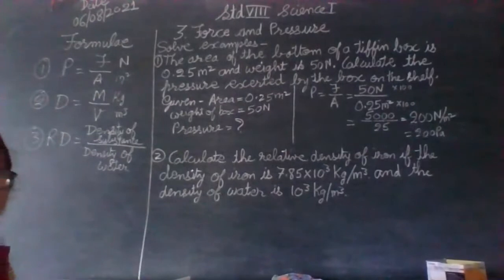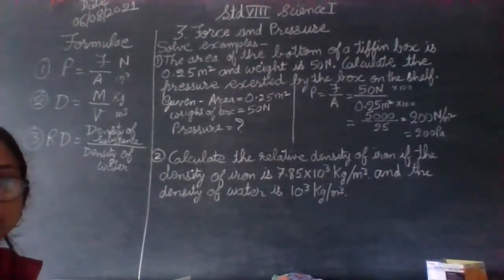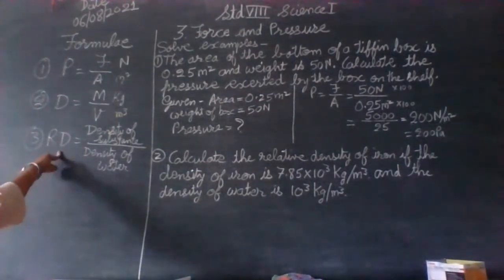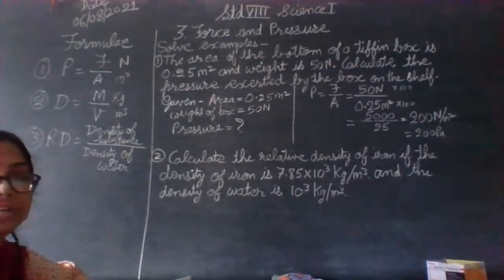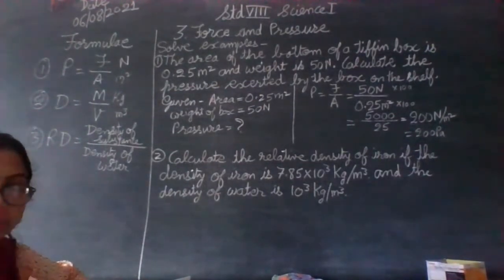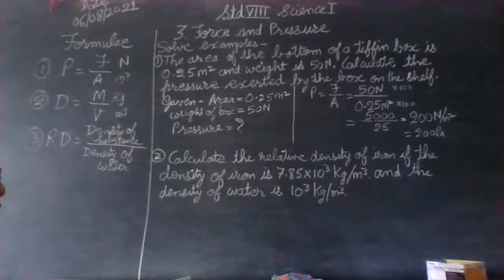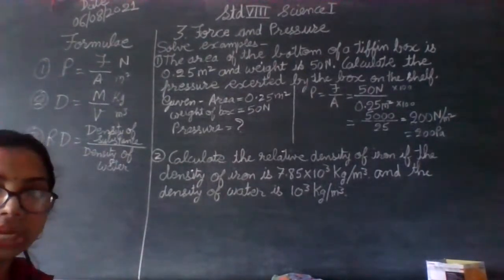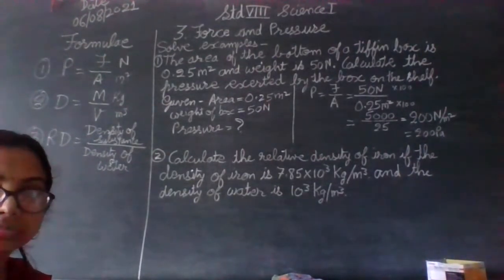Second problem. Okay. Calculate the relative density of iron. Relative density D, we have to find out of iron, if the density of iron object, whatever you are having made up of iron, is 7.85 into 10 raised to 3 kg per meter cube.